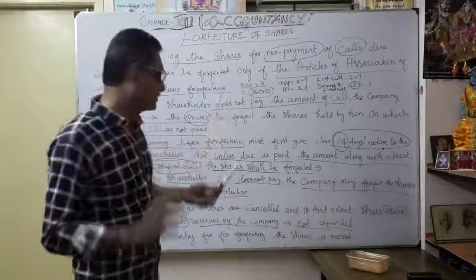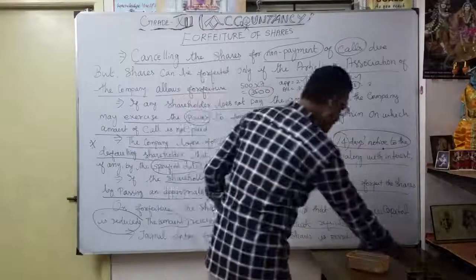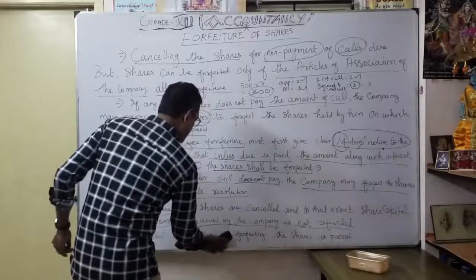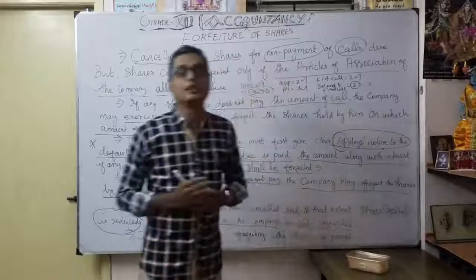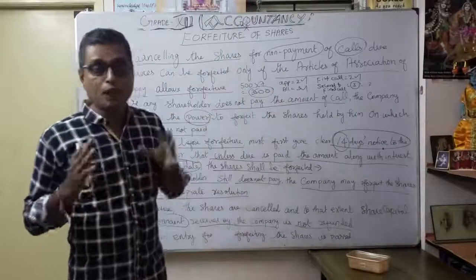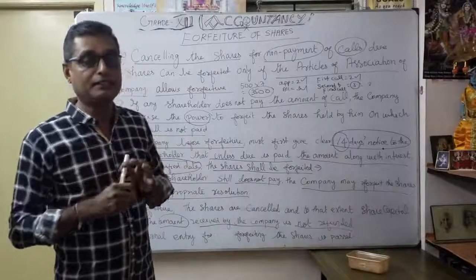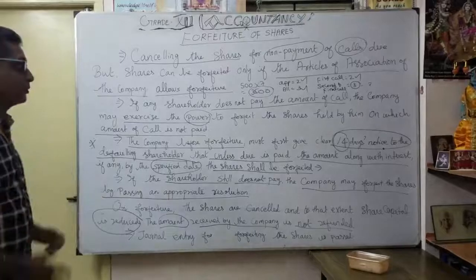For all these situations, they are going to pass a journal entry for forfeiture of the shares. Okay, so that's very important. A journal entry for forfeiting the shares is possible. That's what here, in this situation of forfeiture of shares, how we are going to pass a journal entry. Now let's learn the journal entries for forfeiture of shares.